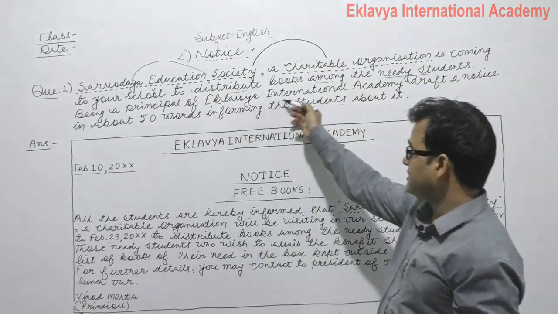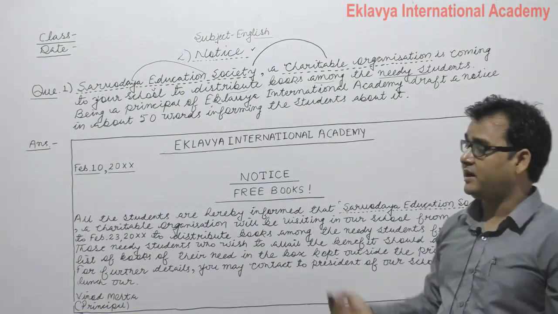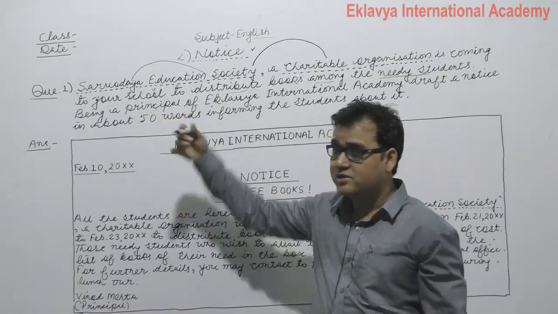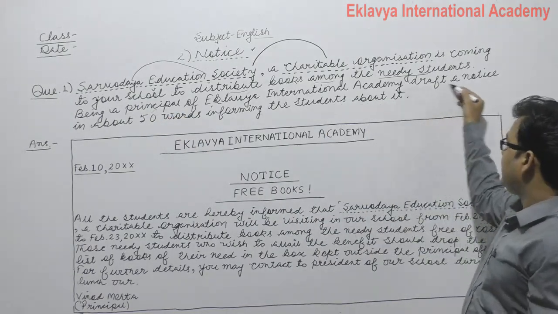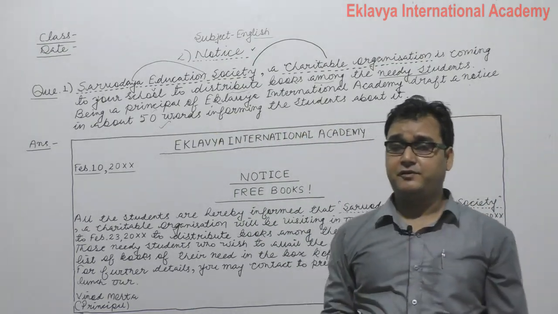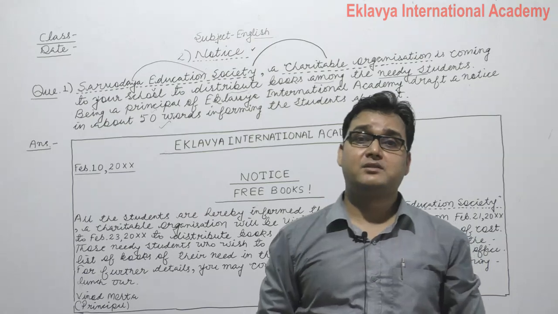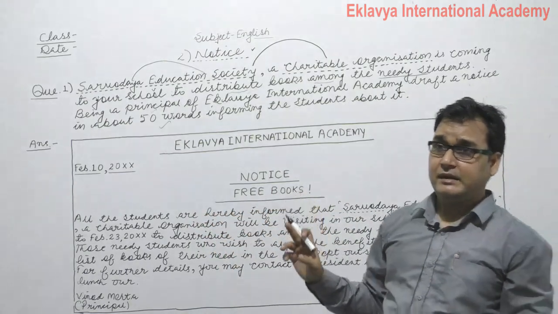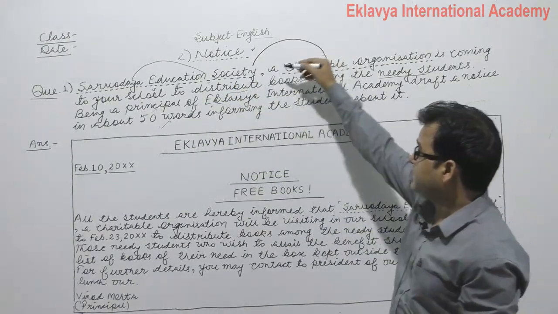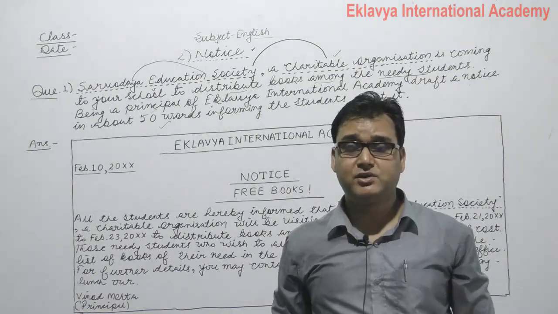Being a principal of XII International Academy, XII International Academy के principal होने के नाते, draft a notice in about 50 words informing the students about it. आपको जो है as a principal of XII International Academy, you just need to draft a notice in about 50 words informing the students about the same. The objective is not very big: Sarvodaya Education Society, a charitable organization, is coming to a school to distribute or donate books among the needy students.